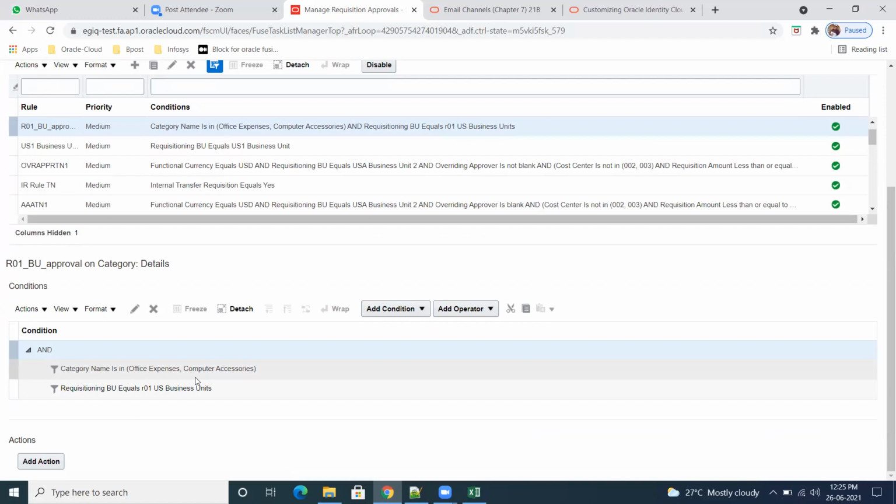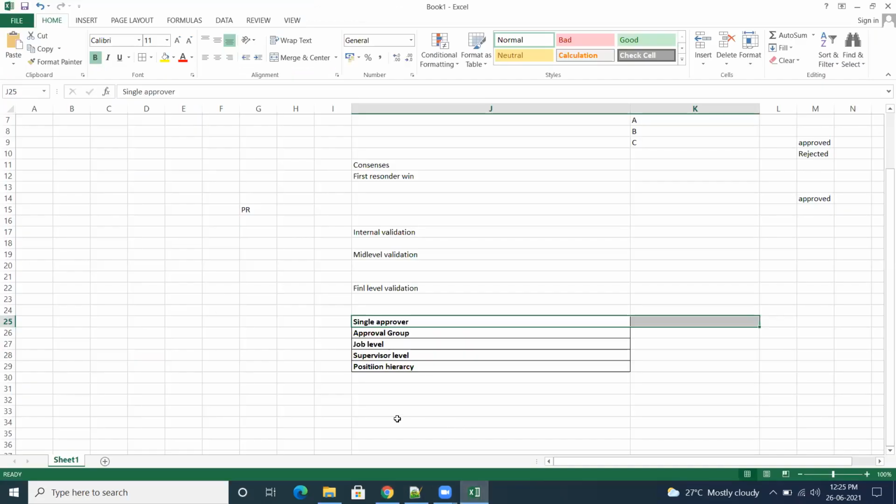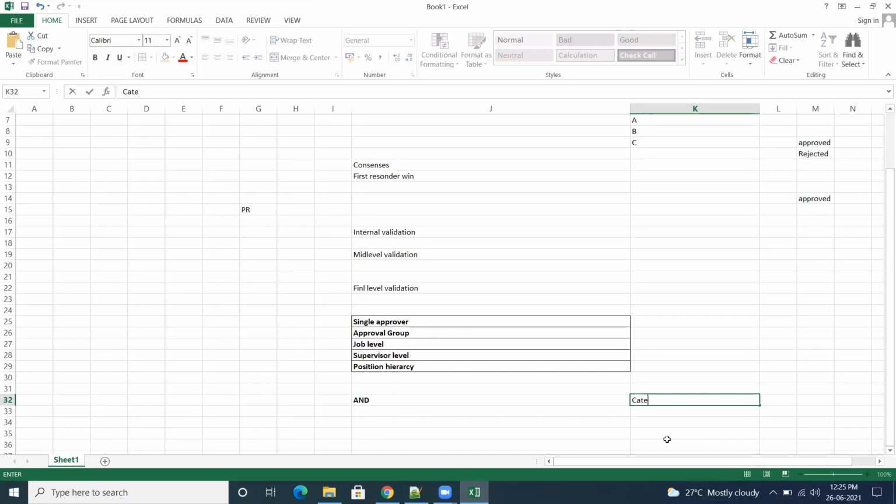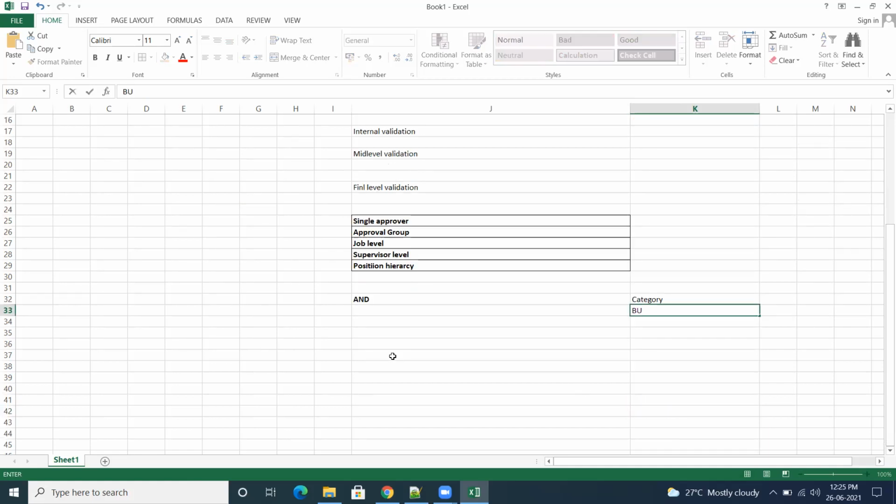OR means either one of the conditions. AND means both, OR means either one of the conditions. Correct. So now what I'm doing is I'm making it a bit complex here. Now I have an AND condition. What is the AND condition? Category and BU. And I wanted to bring two conditions here.